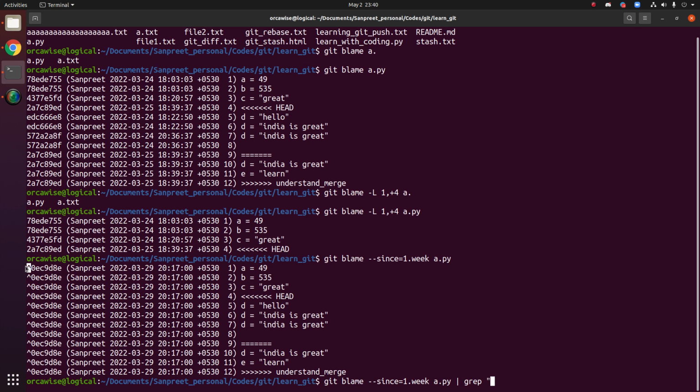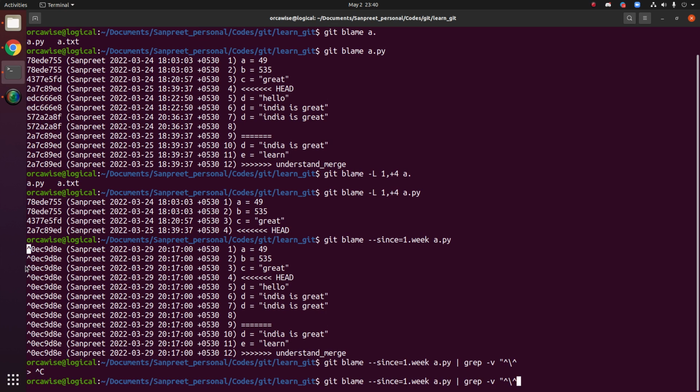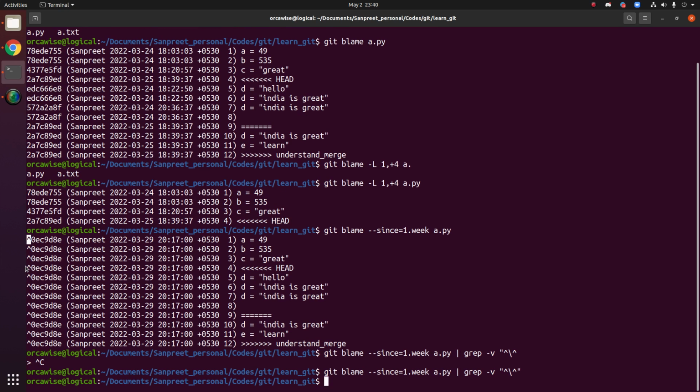I need to grep the things related to this negation, but I want to negate it. I don't want to include it because these are older than a week. So I do that, and you will see that for the last 1 week I haven't committed anything, because now when you remove the negations you only see if you have updated any file in the last week.